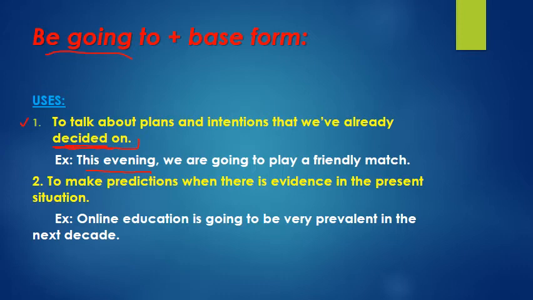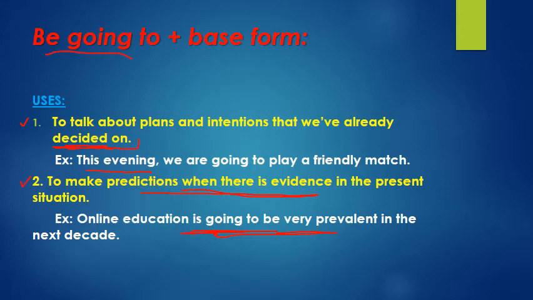That's 1. 2, to make predictions when there is evidence in the present situation. Okay, making predictions when there is evidence. We know how powerful the internet has become in the field of education. So based on this huge evidence I have, I know that online education is going to be very prevalent in the future or in the next decade, meaning in the next 10 years.